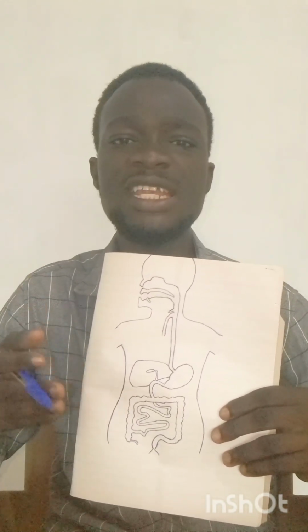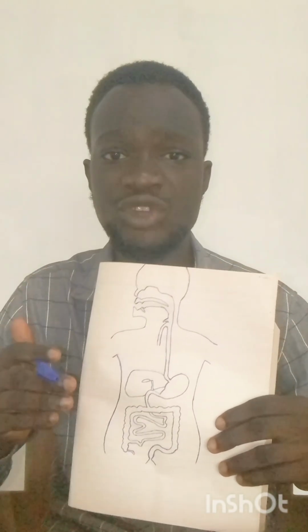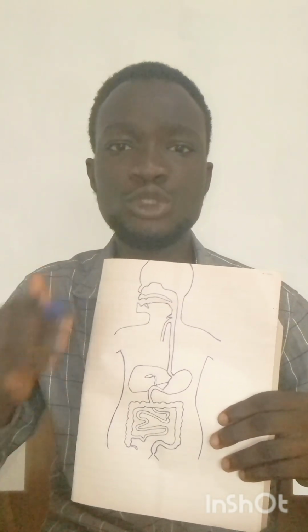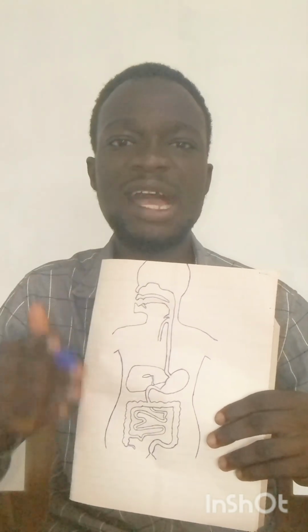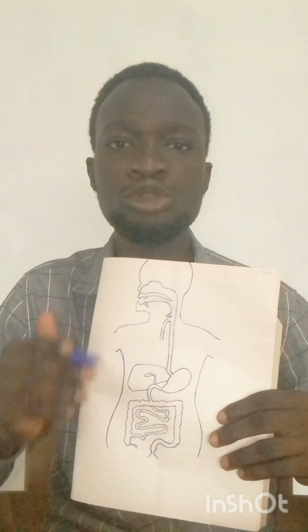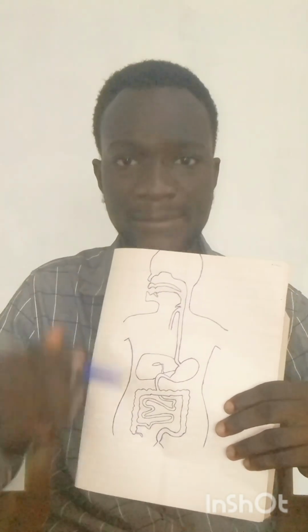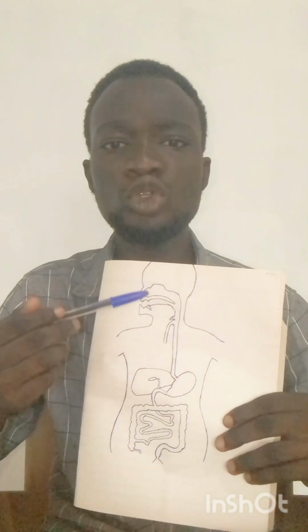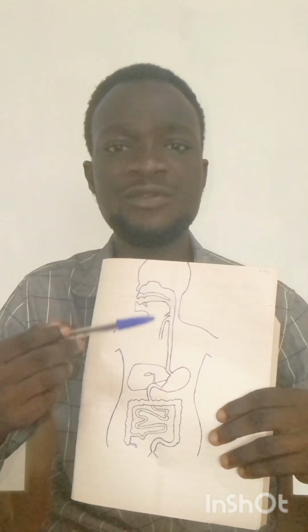This means that any carbohydrate food you eat, the chemical digestion begins in the mouth. The function of the salivary amylase in response to carbohydrate is to break carbohydrate food into maltose. I hope you understand. That is the function of the salivary amylase.